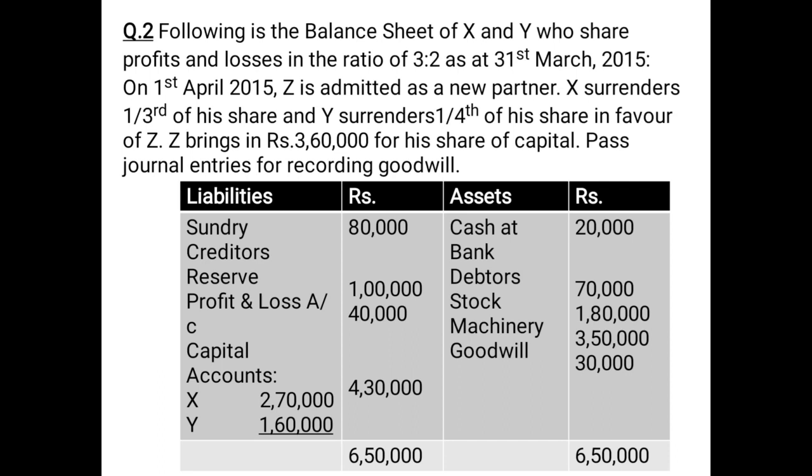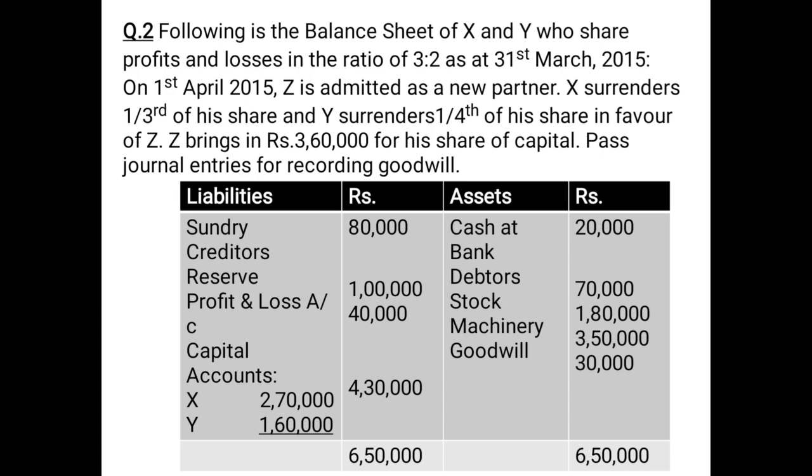See, on the liability side, reserve is given to you, 1 lakh. Profit and loss is given to you, 40,000. Since profit and loss is given on the liability side, it will be treated as a credit balance and therefore it will also be added, plus the capital account of X, that is 2,70,000, and of Y, 1,60,000. And any goodwill which already appears in the books needs to be deducted because it is already written off. So this 30,000 of goodwill will be deducted.